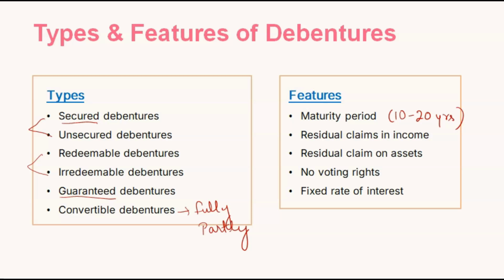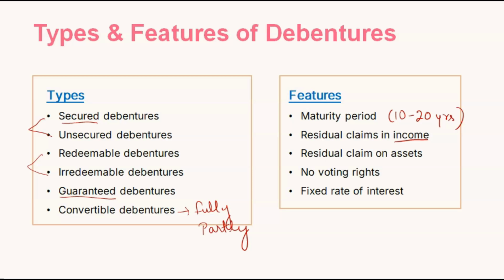Residual claims in income means, like in shares, we have two types of shares, equity and preference. So preference shareholders have preference over equity shares, means whenever the profits are distributed by the company, they are distributed to preference shareholders first, then to equity shareholders. In case of debentures, if any income is there in the company, first the interest will be paid to debenture holders, then preference, then equity. That's it. So they have preference on this.